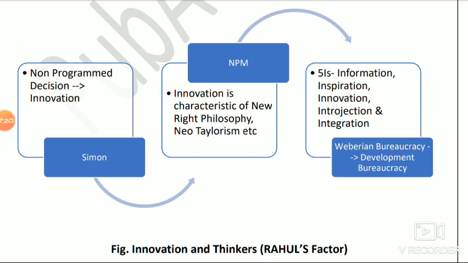Okay, so this is the difference between development administration and traditional administration. If you read the basic introduction of development administration, thinkers like Weidner and others directly said that development is all about socio-economic transformation. It is dynamic, not status quoist; it is action oriented, change oriented, innovative. Development administration is innovation oriented. In that context, Weberian bureaucracy is a simple tool which is neutral. If you read about Weber, he was talking about neutral bureaucracy. But that neutral bureaucracy is for stability, whereas the bureaucracy of development administration is of course for stability, plus it is for change.